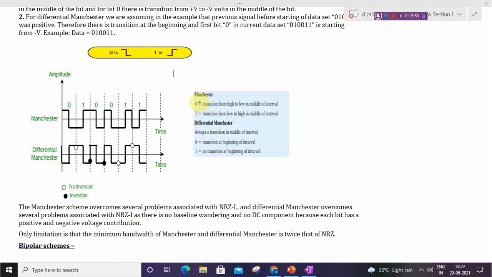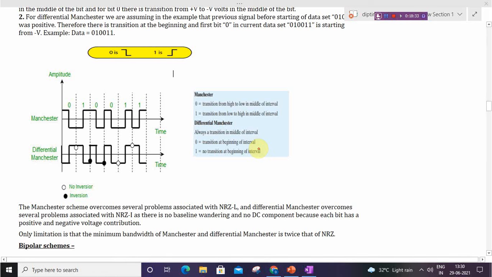So in Manchester, 0 means transition from high to low, means positive to negative in the middle of the interval, and 1 is a transition from negative to positive in the middle of the interval. But differential Manchester always uses a transition in the middle of the interval, with a transition at the beginning of the interval for 0, and no transition for 1.